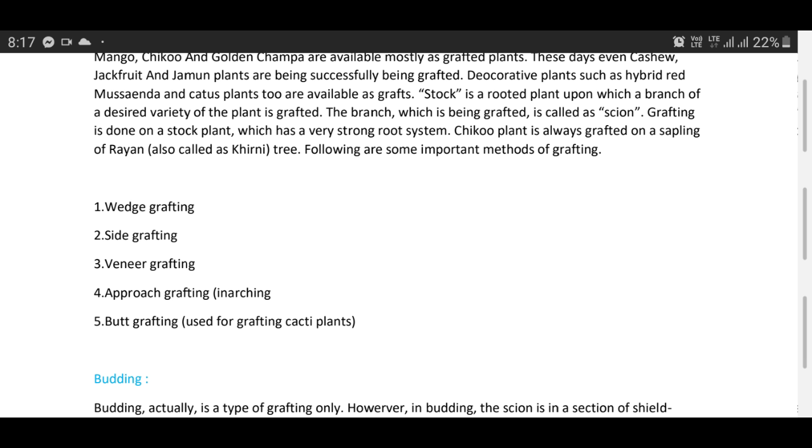Approach grafting is also called inarching. In this case, generally rootstocks are brought to the scion plants, and the scion plant is pruned to ground level, and these scion sticks are attached to the rootstocks just after giving cuts in both the sticks, with both the plants having root systems.